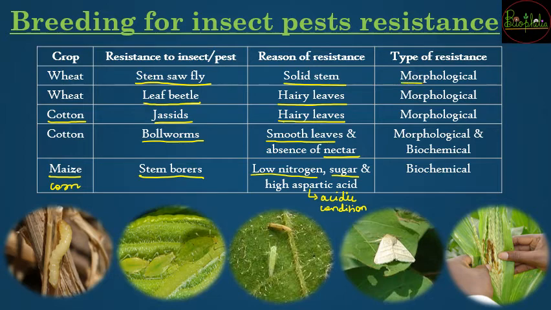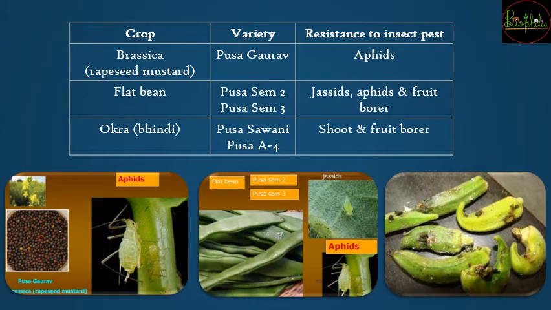So like these morphological or biochemical methods are going to be used to actually protect the plant from these insects or pests. Now another table which is again from NCERT and it needs to be remembered. So it is an NCERT table. So it is going to be very important. So remember it as it is.